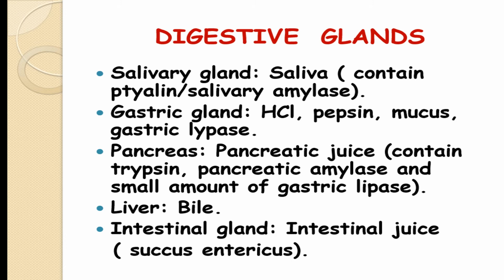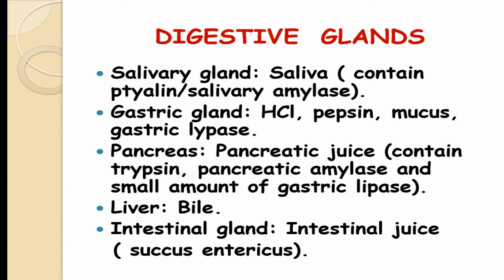The pancreas is present behind the stomach. Okay, the pancreas secretes the pancreatic juice, which contains trypsin, pancreatic amylase and a small amount of gastric lipase. So as you can see, the pancreatic juice contains most of the enzymes. The trypsin is for the proteins, the amylase is for the carbohydrates and lipase for the lipids. So it contains all three enzymes, which help in digestion of all three components of our food. Okay, then after that, when we say liver, it releases the bile.